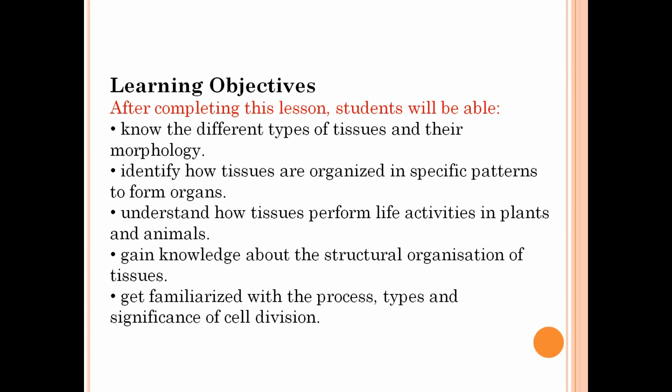What are the learning objectives of this lesson? What are we going to learn actually in this lesson? We will learn about the different types of tissues and their morphology. And we will identify how tissues are organized in specific patterns to form the organs. We will also understand how tissues perform the life activities in plants and animals. We will gain knowledge about the structural organization of tissues. And we will also get familiarized with the process, types and significance of cell division.